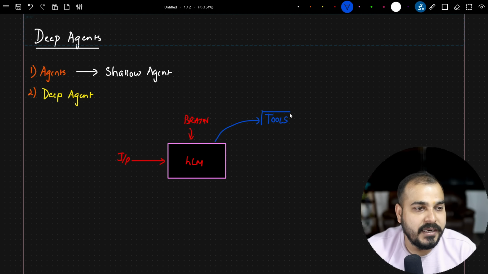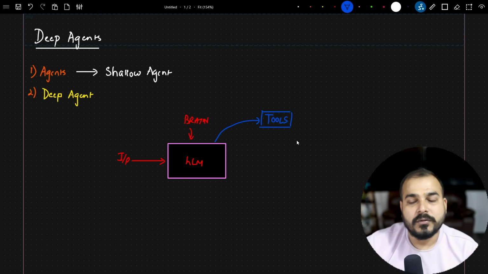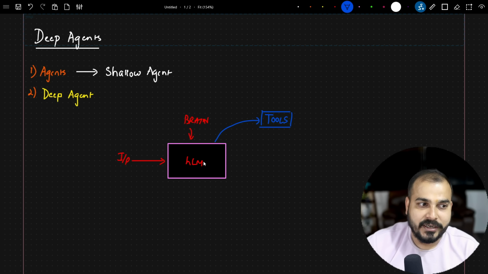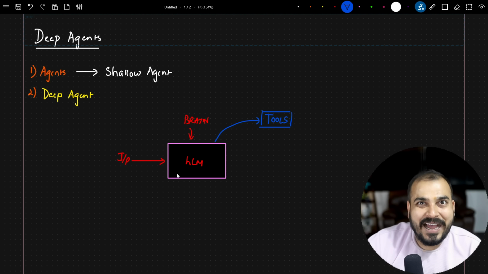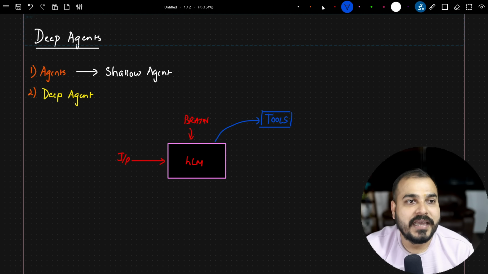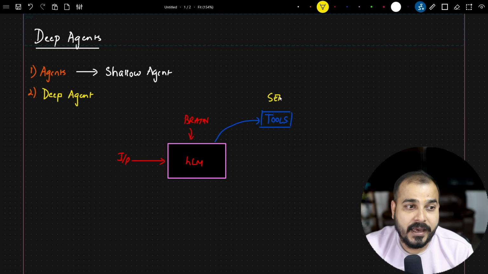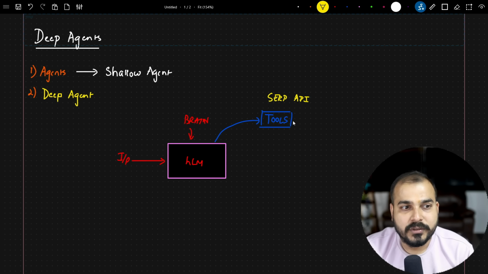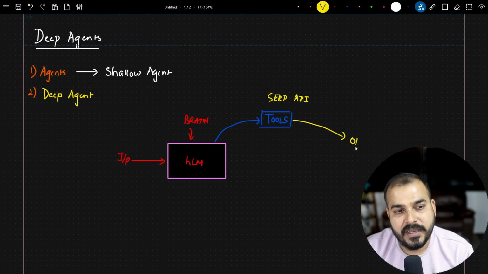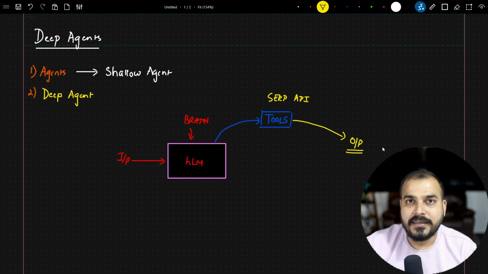Now, these tools can be any tools. It can be external third-party tools. Let's say the LLM is not able to generate the output, for example if I ask, what is the current temperature of Bangalore or Paris? The LLM obviously does not have any live data, so the LLM is usually connected with tools. These tools can be a SERP API, a Tavily API, or different kinds of APIs which give weather information. After the LLM makes a request to the tool, the tool gives the output saying the temperature for Paris is so and so, and that output is generated.